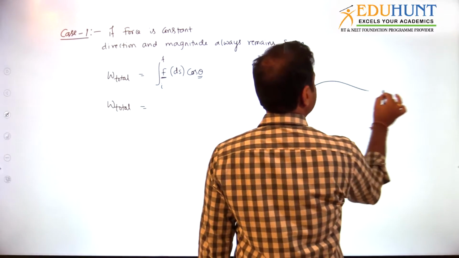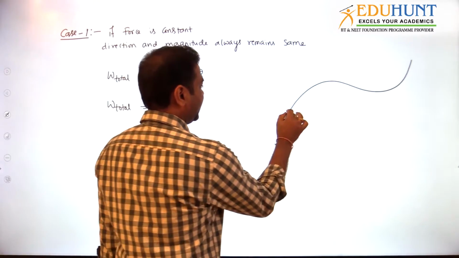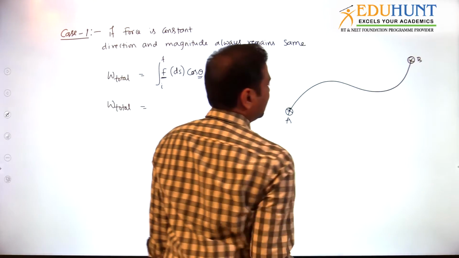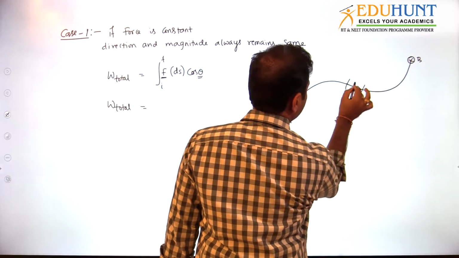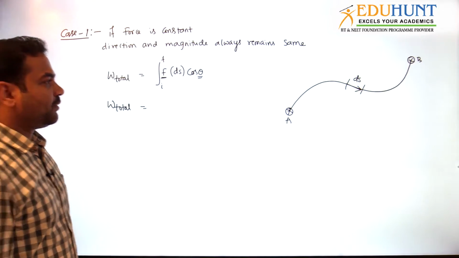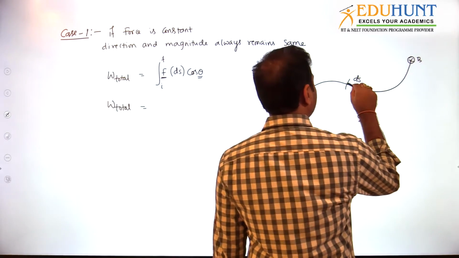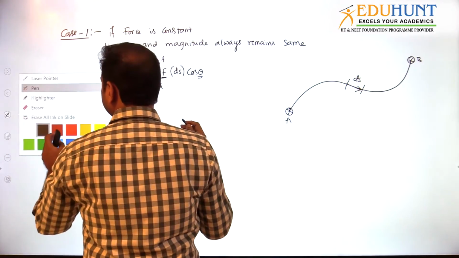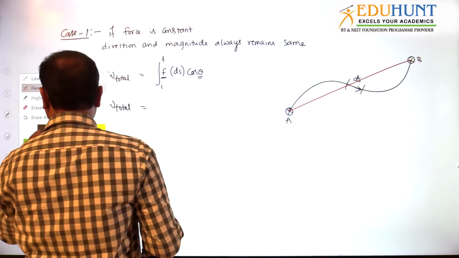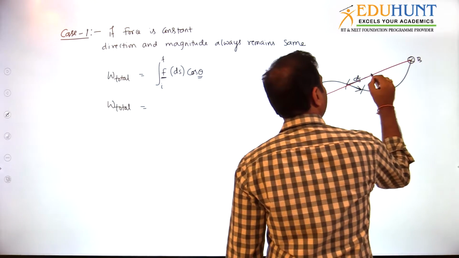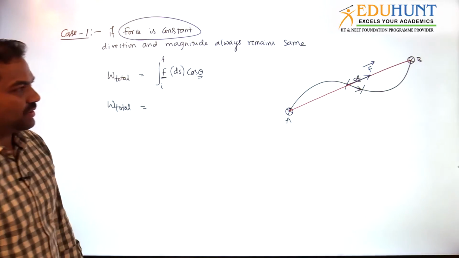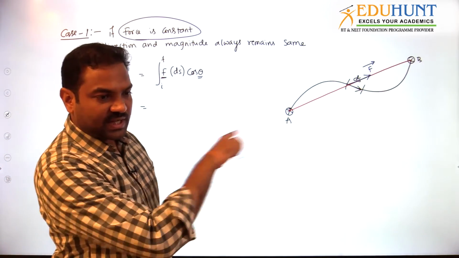Let us say that this is the point A to B. This is one point A, this is other point B. So this is the ds. Now what I am doing is, the direction of the force is always along the AB line. This is the AB line. Whatever force is acting is always along the AB line, because it is constant force. Force direction is A to B.